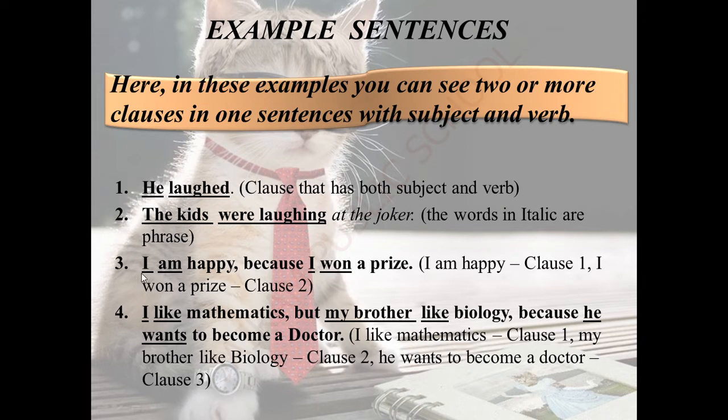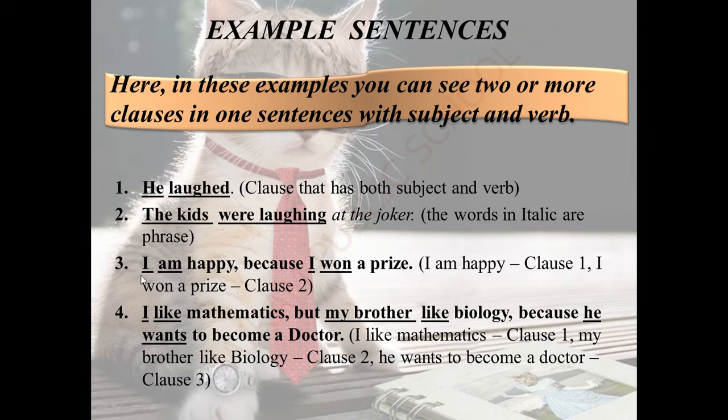Now see, as we have seen already, you can see two or more clauses in one sentence with a subject and verb. Here, I am happy is one clause. I won a prize is a second clause. So, two clauses are there in the same sentence. Once again, I am happy: I is the subject, am is a verb.